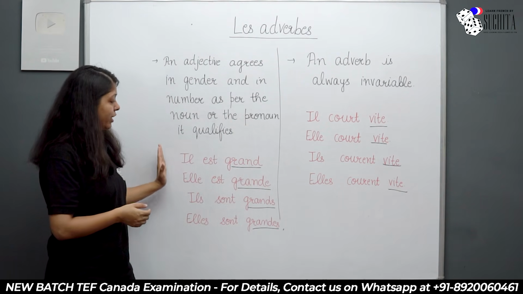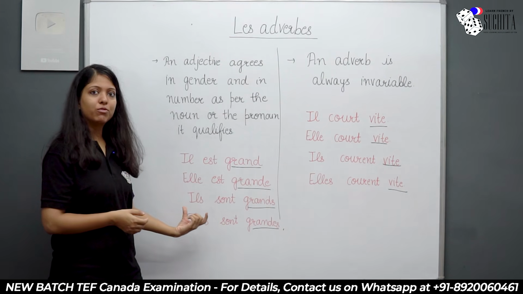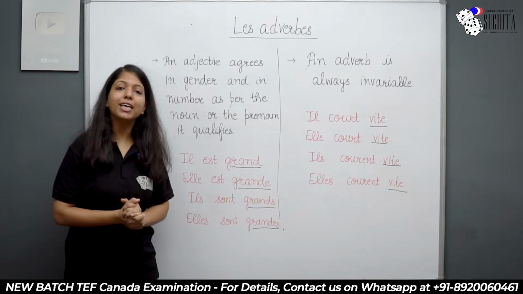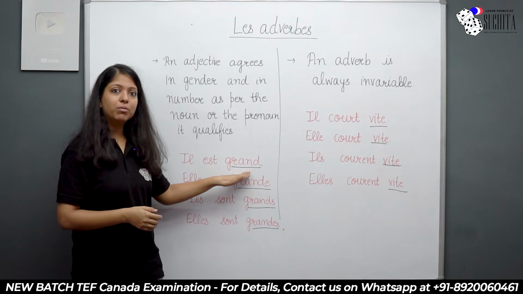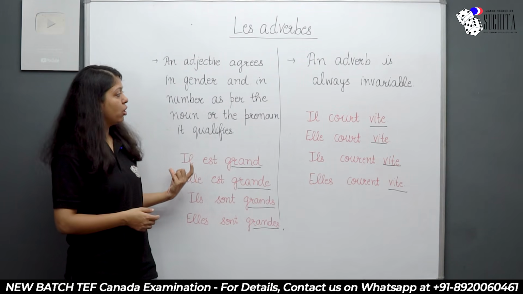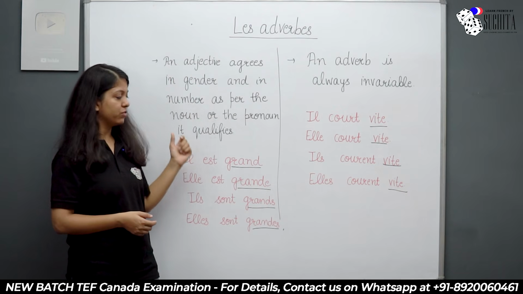Alright, now let's understand this through some examples. I've written 4 examples in front of you. Il est grand. When I say il est grand, that means he is tall. So tall is telling me the meaning of il, because who is tall? Il. Now il is my pronoun, that's why grand is my adjective, right?